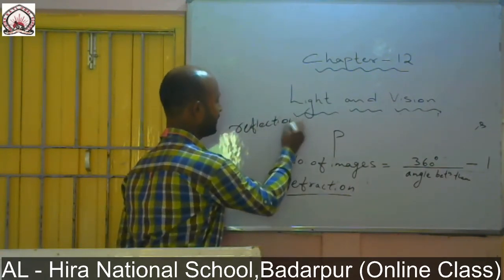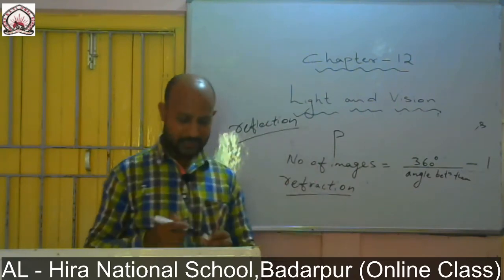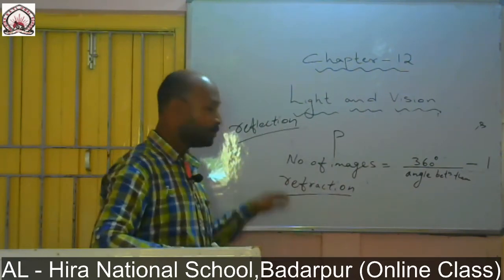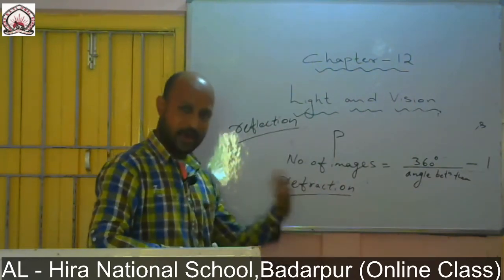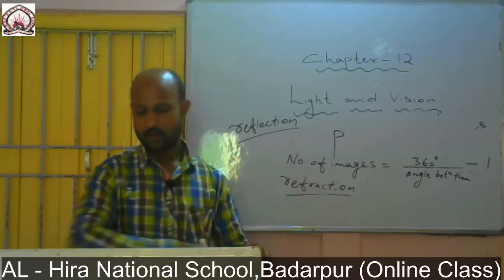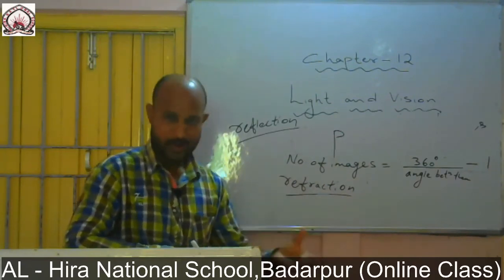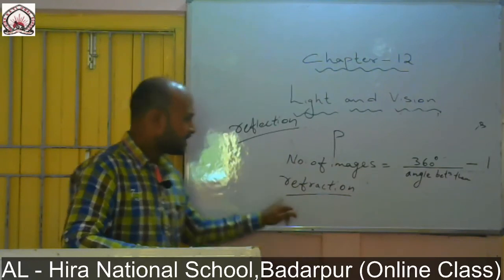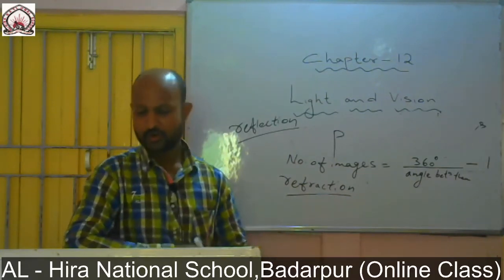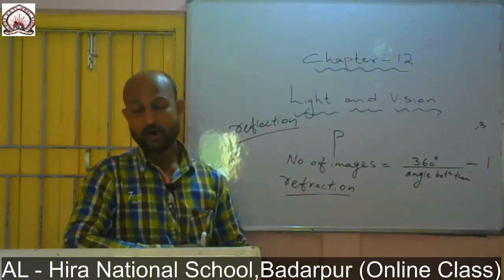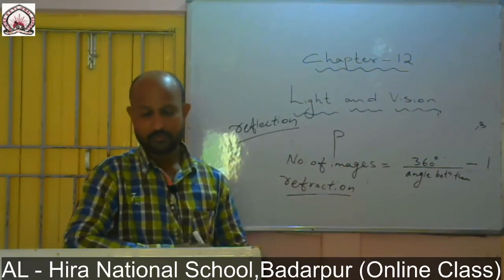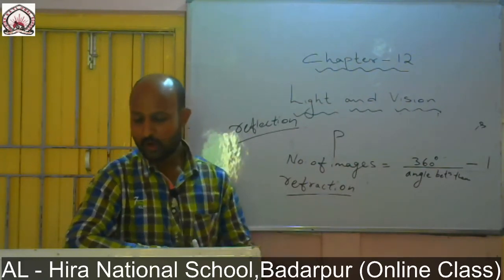But when light travels to other mediums like oil, water and glass, we get refraction. So refraction means the bending of light when it travels from one medium to another.